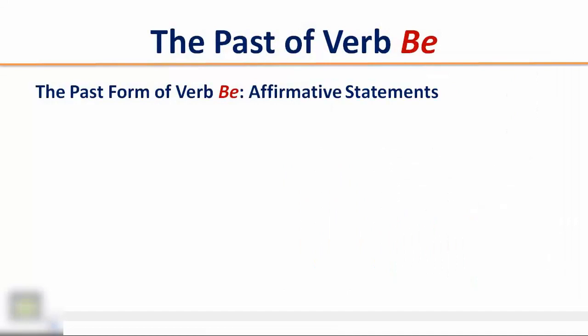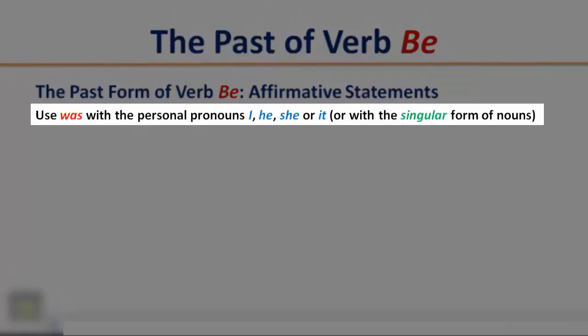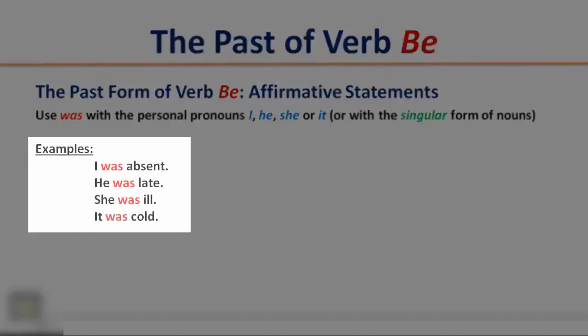The past form of verb be, affirmative statements. Use was with the personal pronouns I, he, she, or it, or with the singular form of nouns. Examples. I was absent. He was late. She was ill. It was cold.